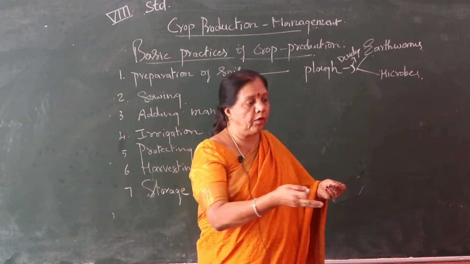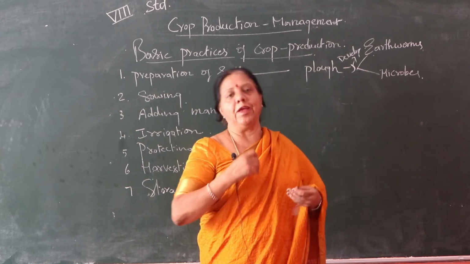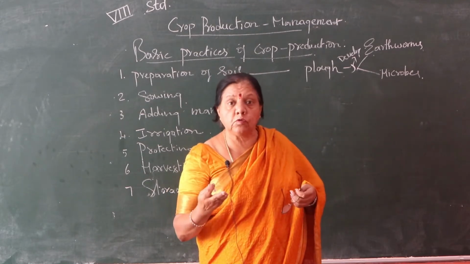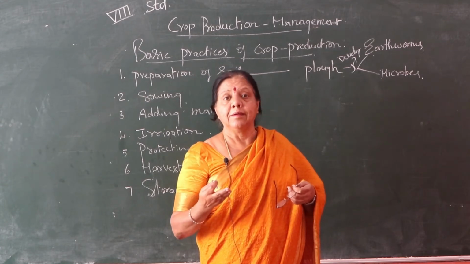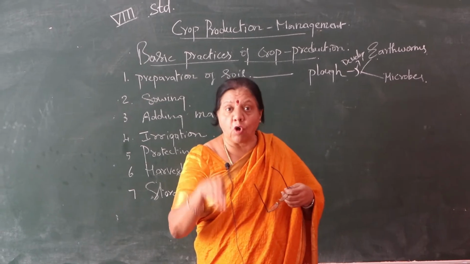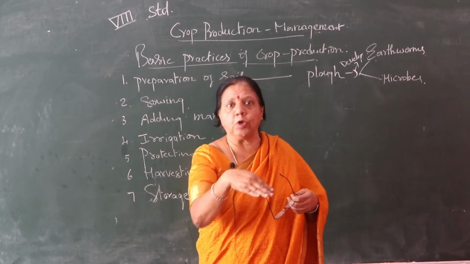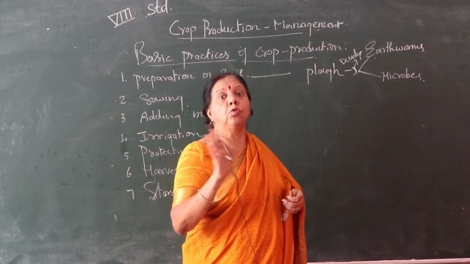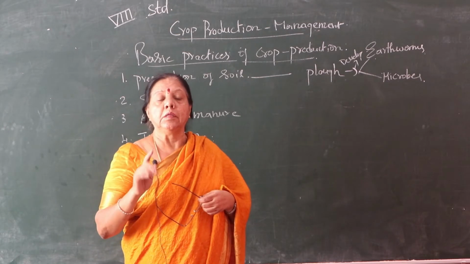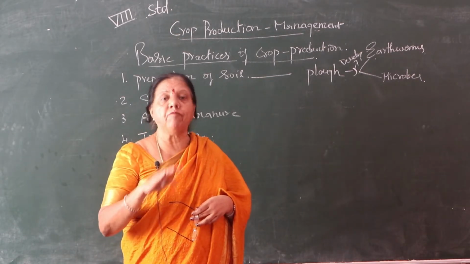See, in front of your house there is a very small pot. That we do only in a small pot, but for 2 acres, 3 acres of field, how does the farmer do it? Understand? Earthworms and microbes are there in the soil, and they loosen it because they have to move it. By that time the soil won't become hard. That is why earthworms and microbes are friends of the farmer.